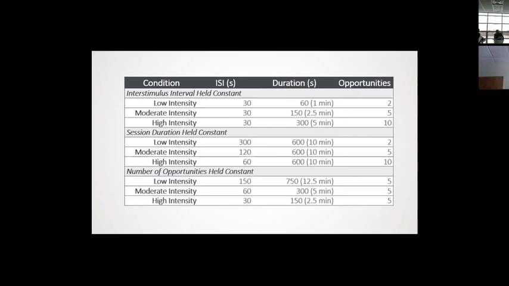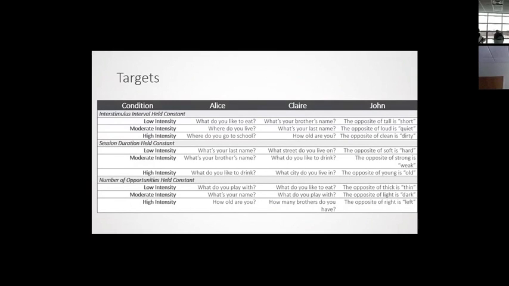So like I mentioned, they were expressive language targets. So these are just some examples of things that were taught: what do you like to eat, where do you live, where do you go to school. And for one child, they were opposites. The opposite of tall is short, and that was his expected response.